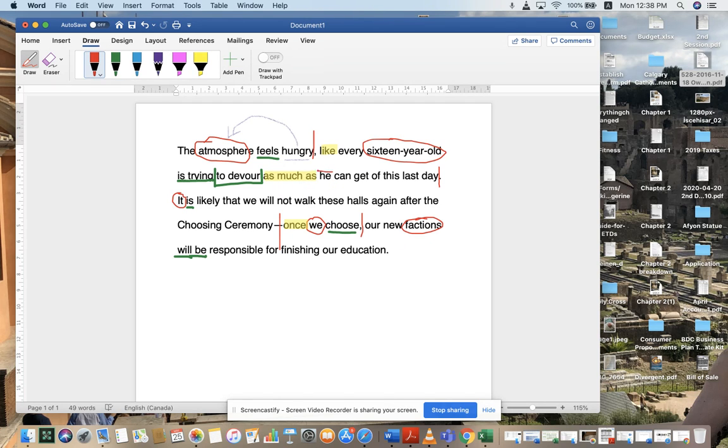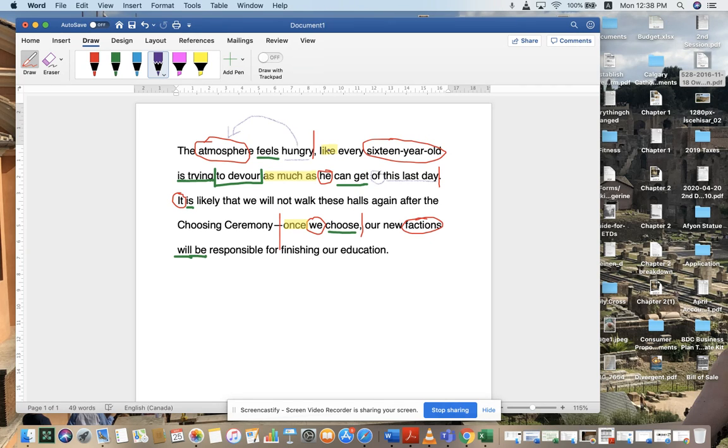subject, he, predicate, can get. And we have now what we've seen also before as a possessive, okay? Because he can get much, okay? Much of possessive this last day, okay? So all of this is possessed by the amount that he's going to get. Hopefully that makes sense, okay?